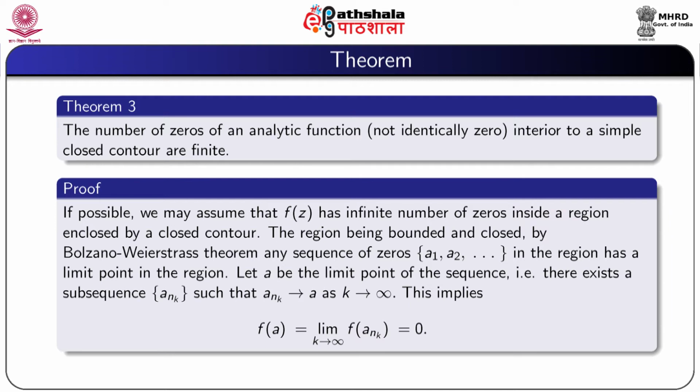Let a be the limit point of the sequence, that is, there exists a subsequence a_nk such that a_nk tends to a as k tends to infinity. This implies that f(a) equals the limit as k tends to infinity of f(a_nk), and that is equal to 0.